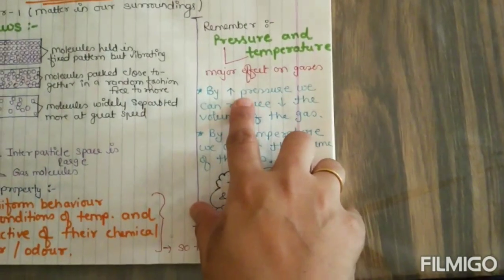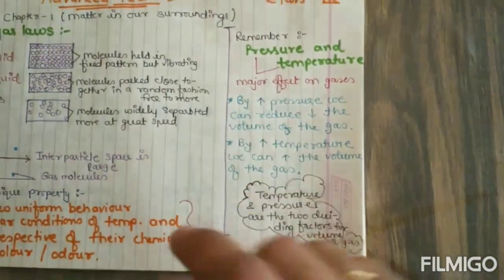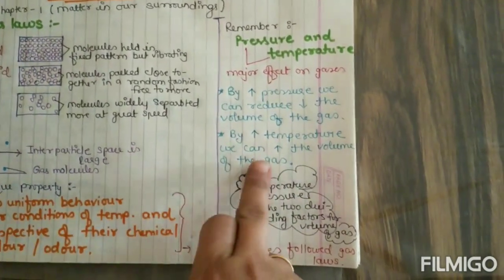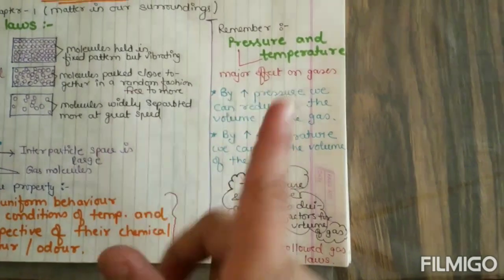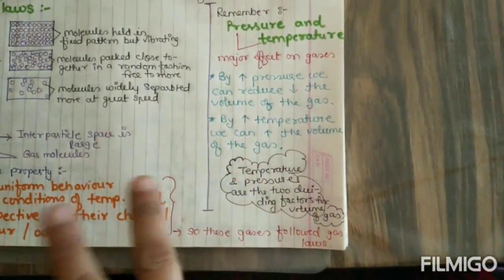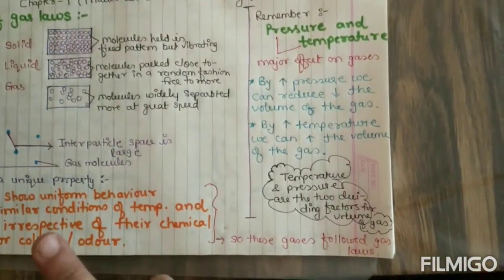That means if we increase the pressure, the volume of the gas decreases, and if we increase the temperature, the volume of gas also increases. So temperature and pressure are the two deciding factors for the volume of the gas.